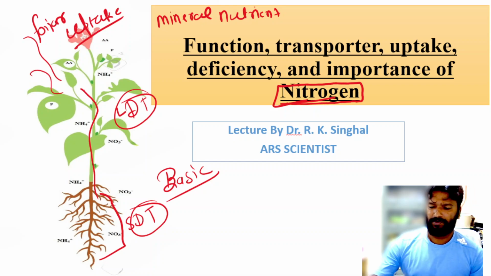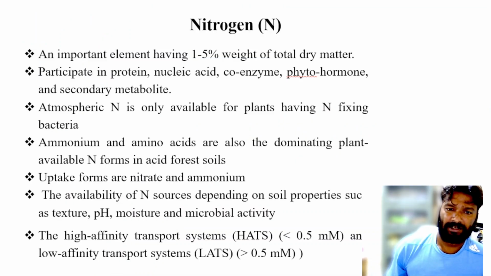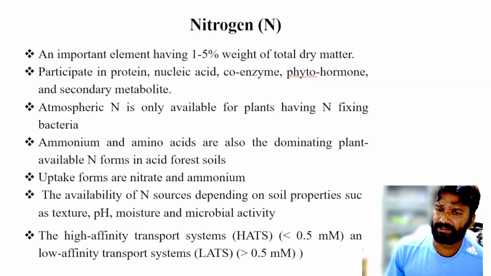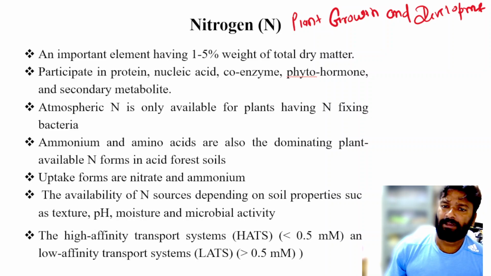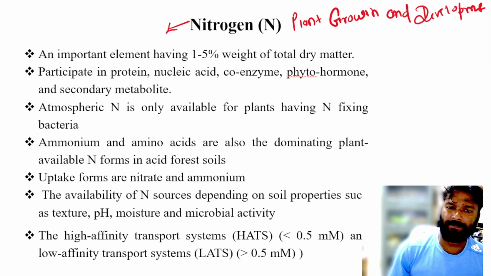So friends, you know that nitrogen is a very important nutrient or mineral for plant growth and development. Nitrogen is also a macronutrient.